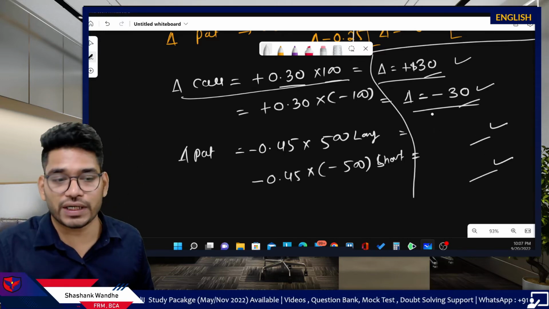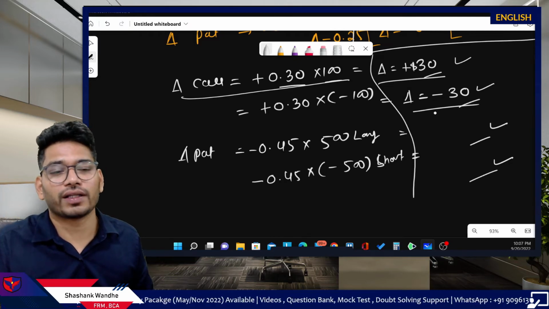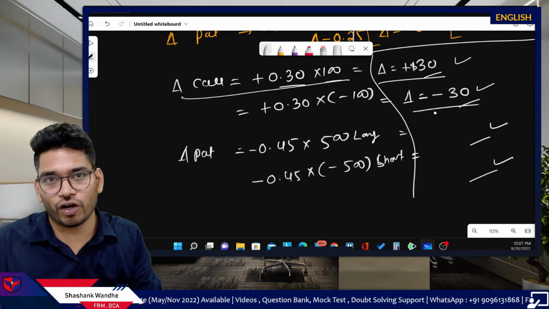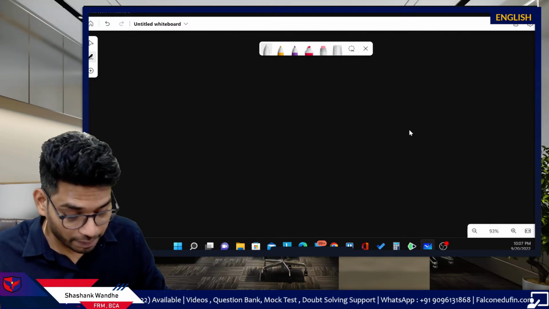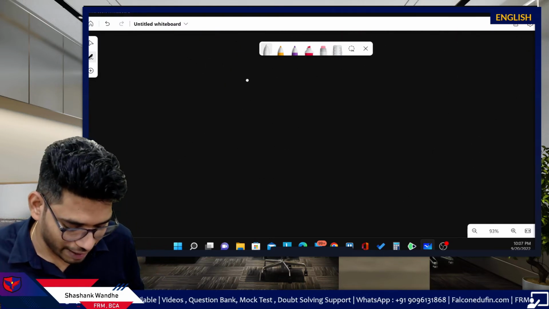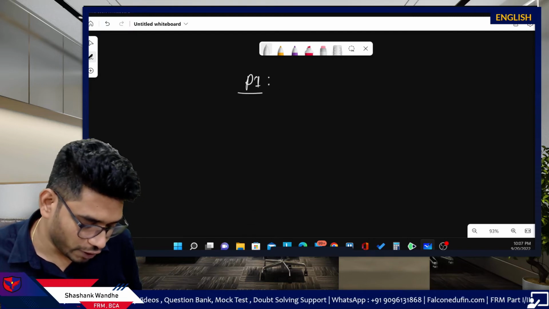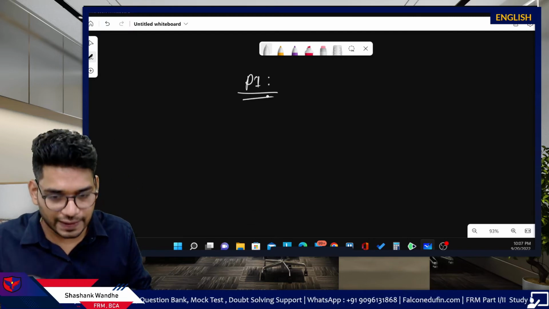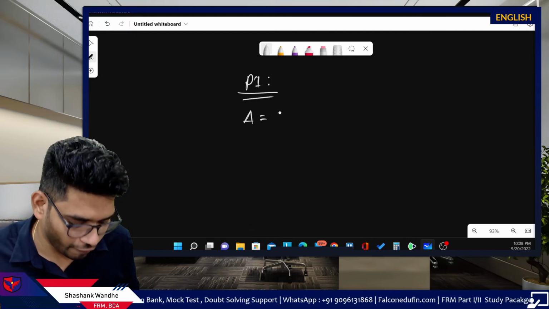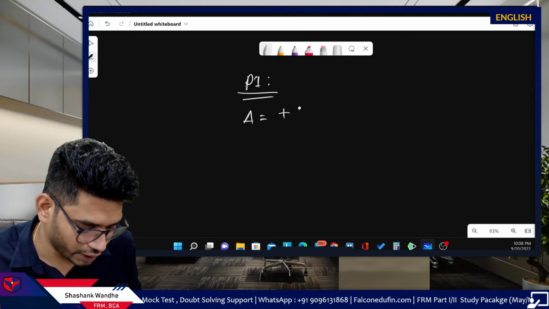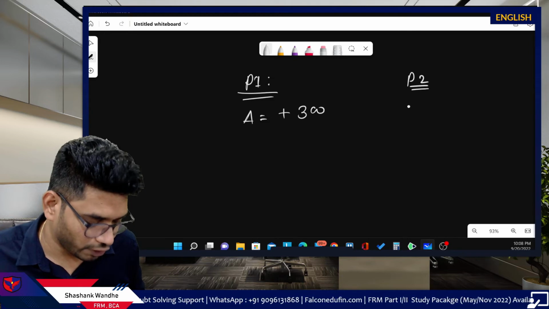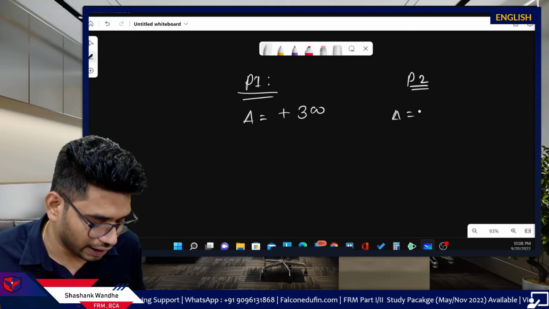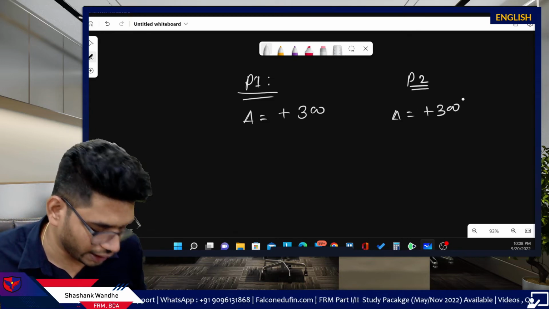Once you have position delta, you don't need to bother about the remaining side of the option. Okay, so just one example for this, like what is the meaning of what I'm saying. So imagine there is one particular portfolio 1. This portfolio is structured in a certain manner where the position delta of this portfolio is plus 300. And then there is one particular portfolio number 2, where the delta of this portfolio is plus 300.